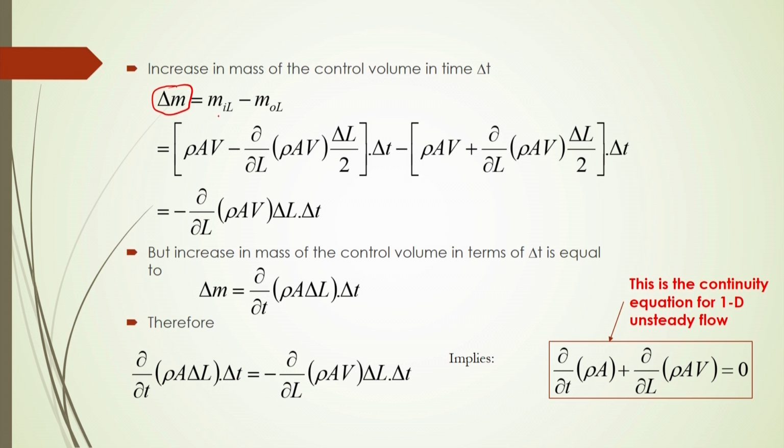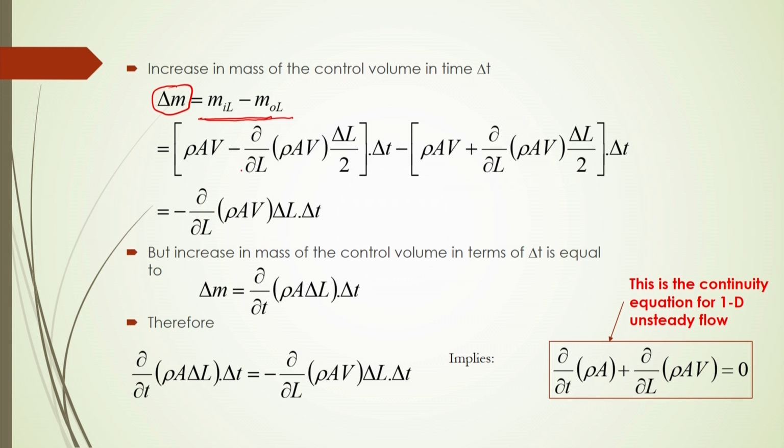If there is storage in a fluid conduit, whenever the inflow is higher than the outflow, there will be an increment of fluid, with respect to time. So this delta M within a short period of time will be M_IL minus M_OL.